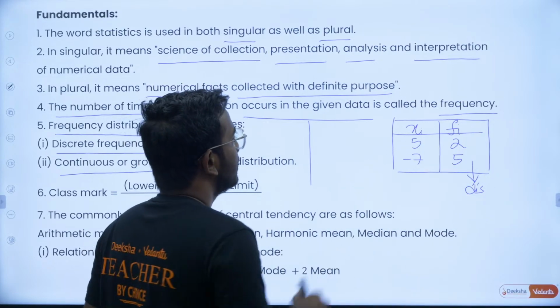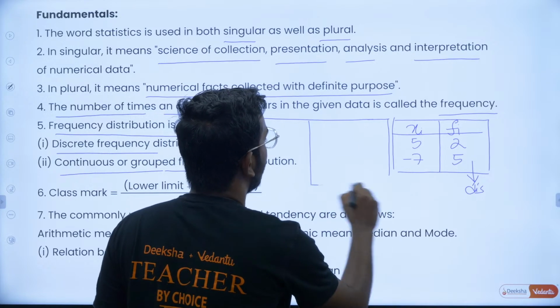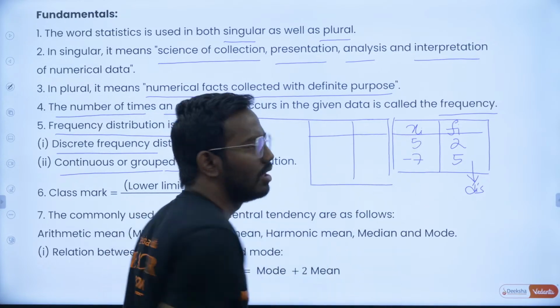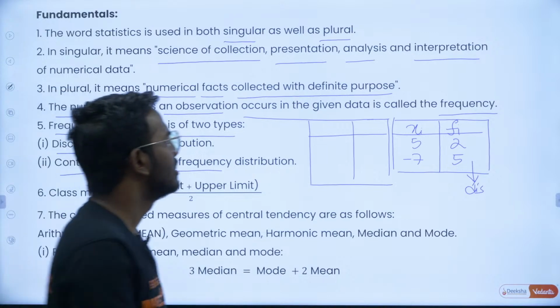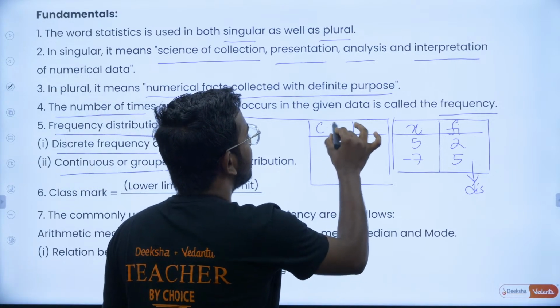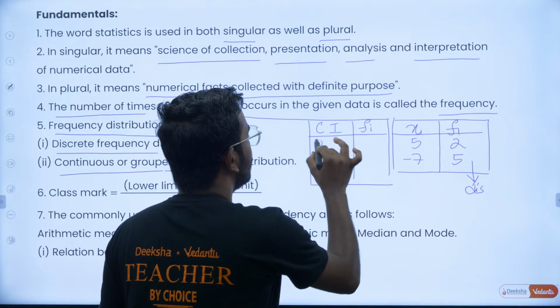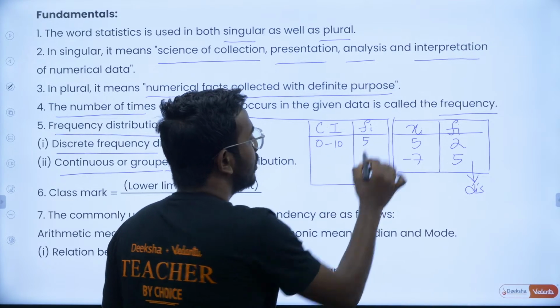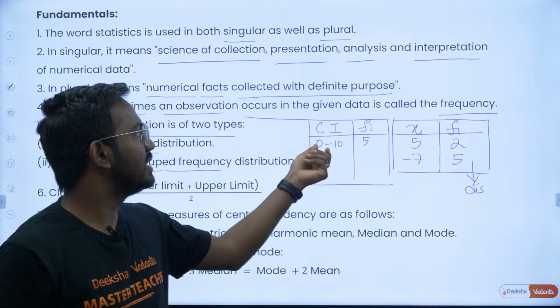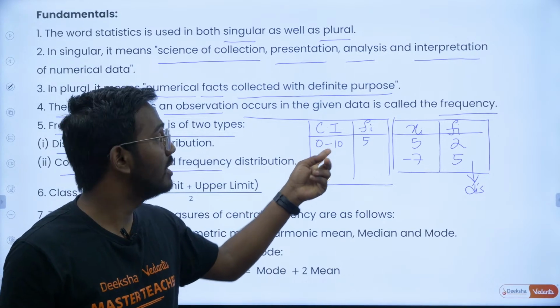Now the other one is grouped, also called continuous frequency distribution. You might have observed something like this, where a class interval is given and the frequency is given. For example, 0 to 10 with frequency 5. What do you mean by this? There are numbers between 0 to 10, and those have been repeated 5 times.